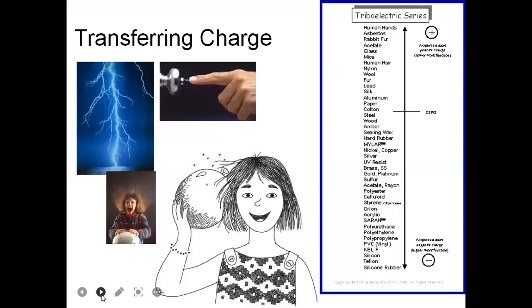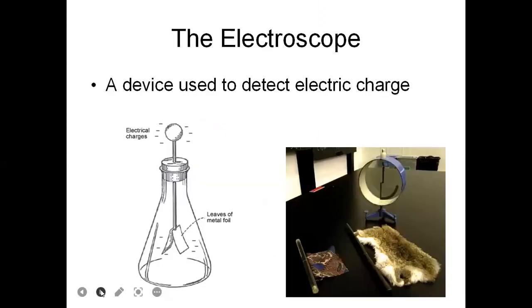So transferring charge, we can transfer if we rub our hair, especially in winter season, with a comb, then we get an invention of electric charge. If we place some pieces of paper, then this comb will attract each piece of paper. So that means electric charge is produced here. And this is the electroscope, a device used to detect electric charge, whether it is positive or negative.